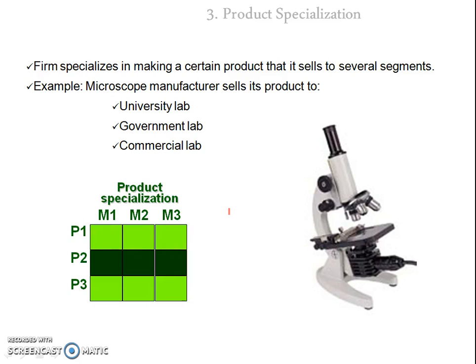In this case, the company wants to specialize in a particular product. So for example, in this case, the company wants to specialize in the P2 product. So they are making the P2 product for all types of customers, that is M1, M2 and M3.